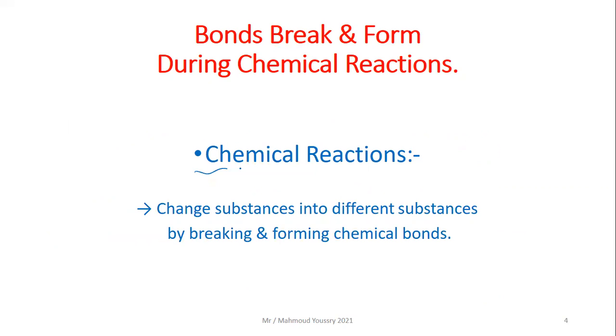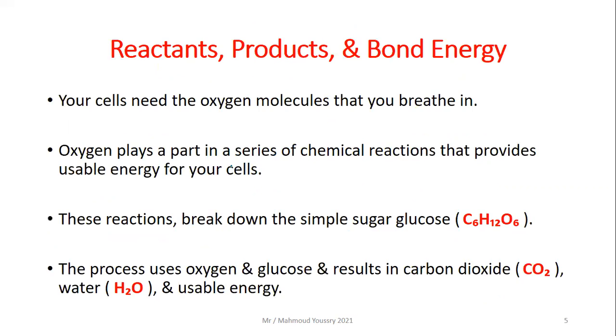So what is a chemical reaction? A chemical reaction changes substances into different substances by breaking and forming chemical bonds. So what happens during a chemical reaction? Substances change into different ones by breaking and forming chemical bonds. Reactants, products, and the bond energy.